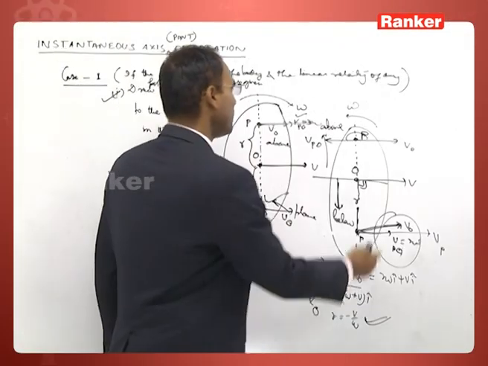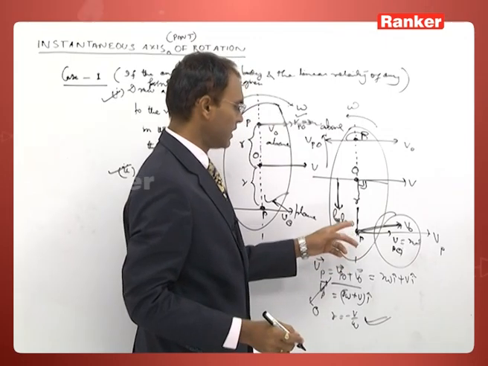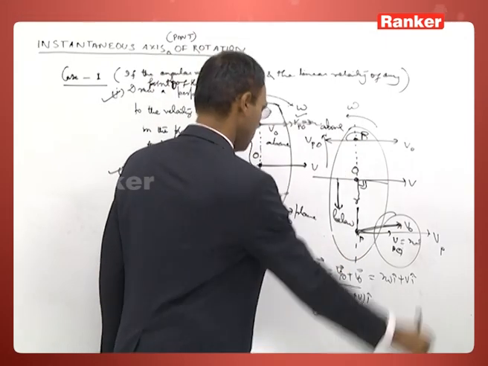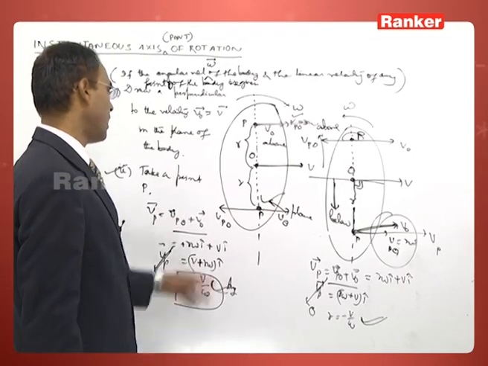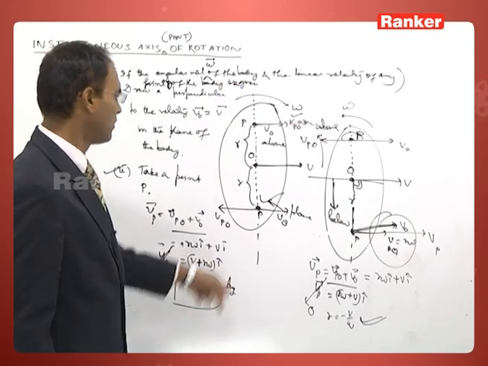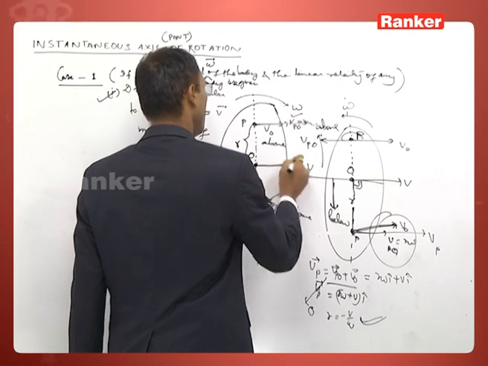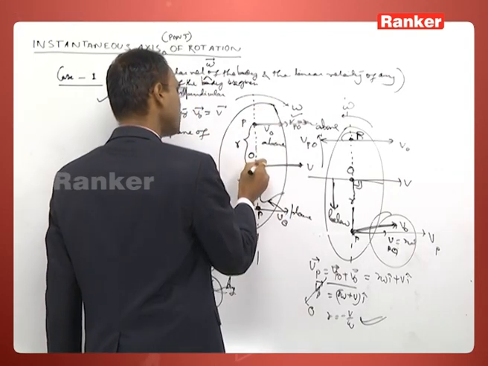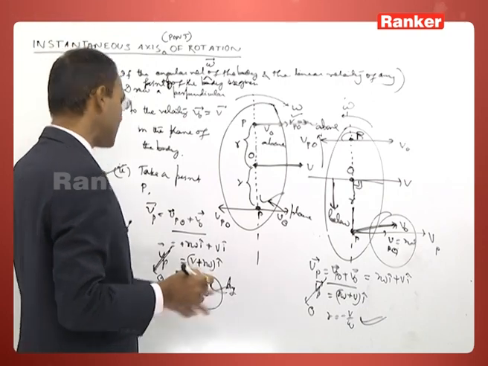When it is spinning in this way and this point's velocity remains as it is, the instant axis of rotation should be above. However, by choosing a point mathematically on the perpendicular drawn to the velocity vector which passes through the given point, you can mathematically solve the problem.